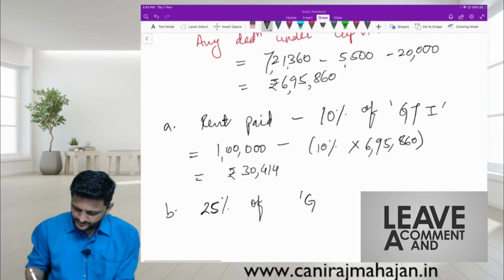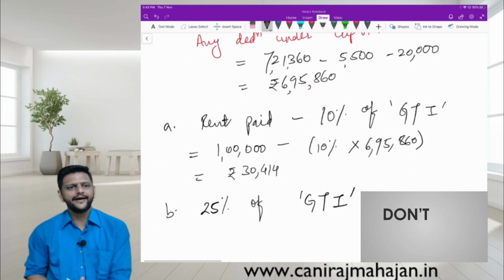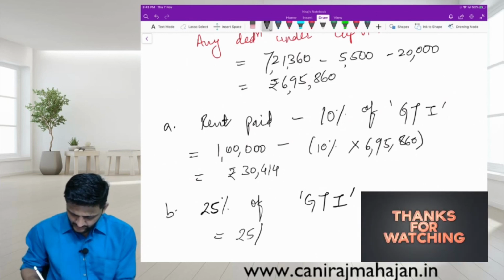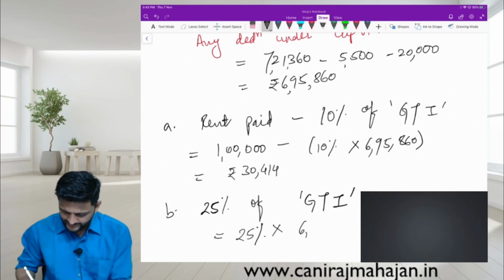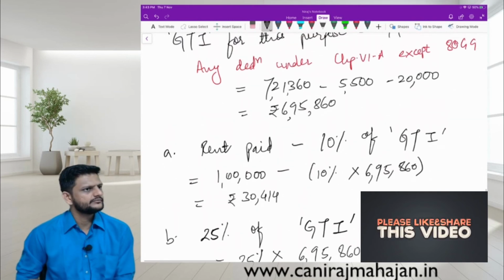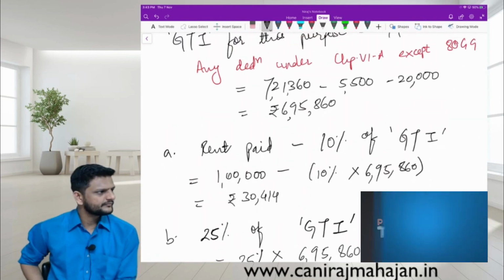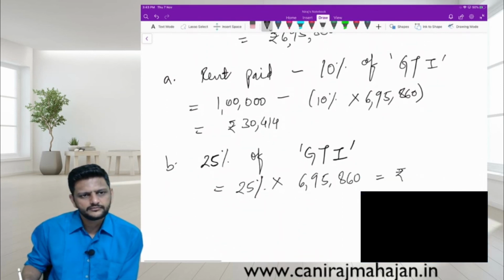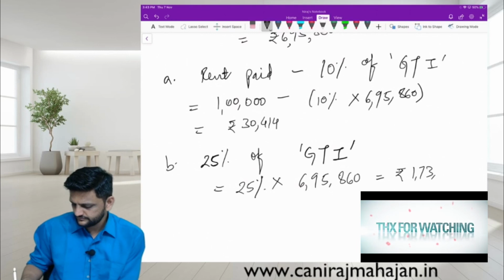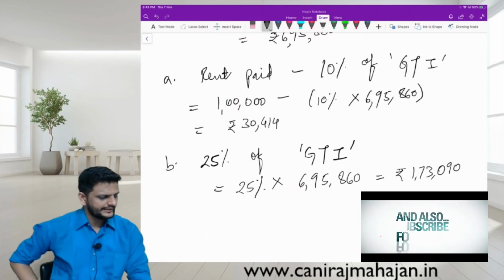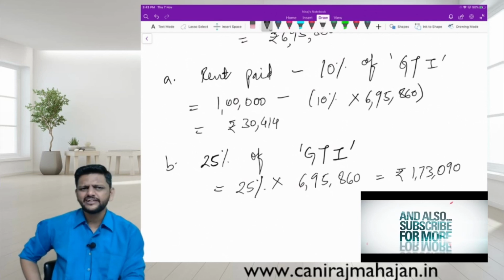Point B: 25% of GTI, so 25% into 6,95,860. Everyone okay? How much is that? 1,73,965.